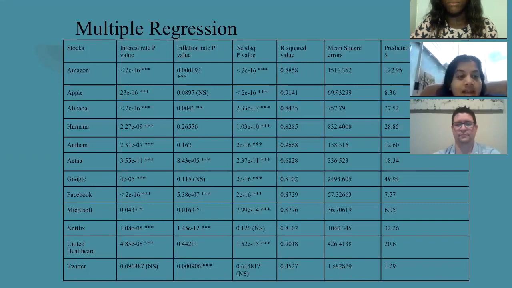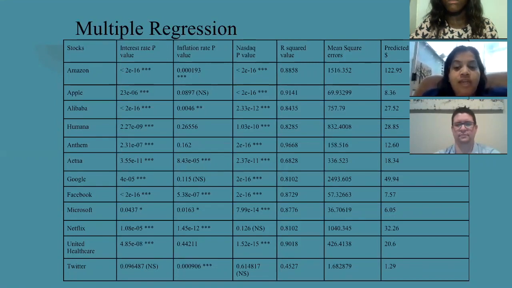As you see in our results, the value for Amazon is off by about $123, versus it's off only by $1 for Twitter. This means that we can be more certain about the predicted value of the Twitter stock than we can be about the Amazon stock.